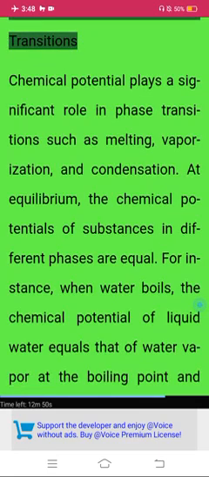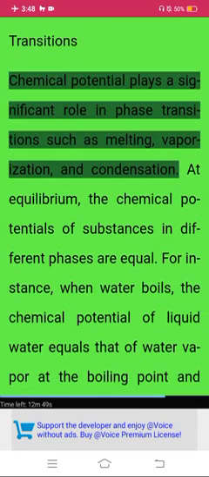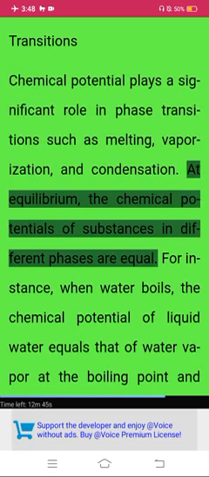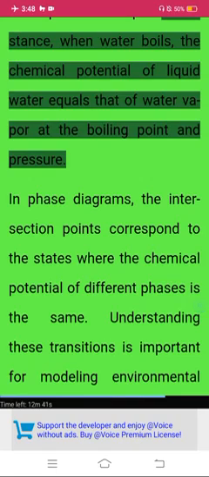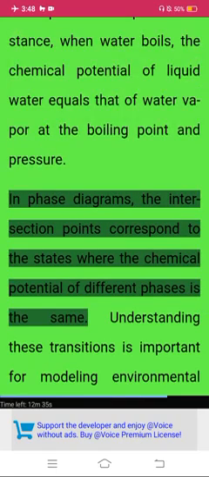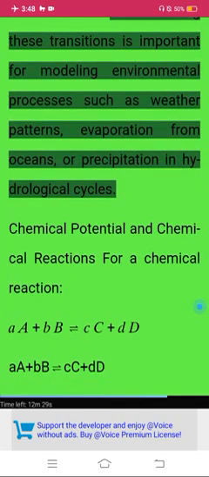Chemical potential and phase transitions. Chemical potential plays a significant role in phase transitions such as melting, vaporization, and condensation. At equilibrium, the chemical potentials of substances in different phases are equal. For instance, when water boils, the chemical potential of liquid water equals that of water vapor at the boiling point and pressure. In phase diagrams, the intersection points correspond to the states where the chemical potential of different phases is the same. Understanding these transitions is important for modeling environmental processes such as weather patterns, evaporation from oceans, or precipitation in hydrological cycles.